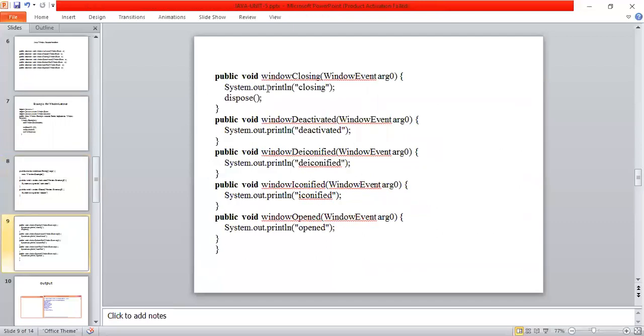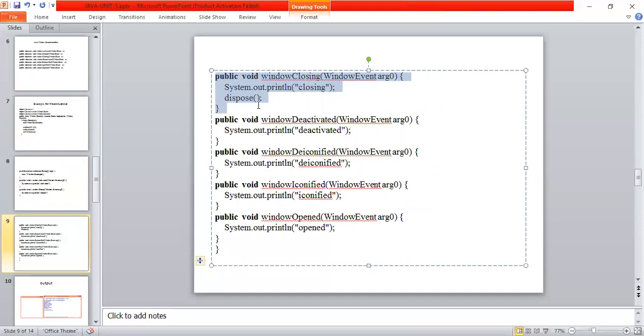So here I'm writing all the 7 methods of the window listener. Window closing, then window deactivated, system.out.println window deactivated, window deiconified, system.out.println window deiconified. So I'm implementing all the 7 methods. Out of the 7 methods, this method only I'm executing, dispose. This method only I'm executing on the screen. To execute this particular method, we should write all the 7 methods.